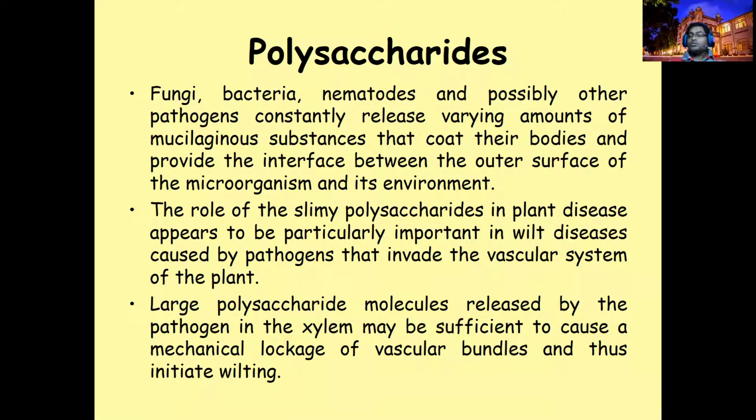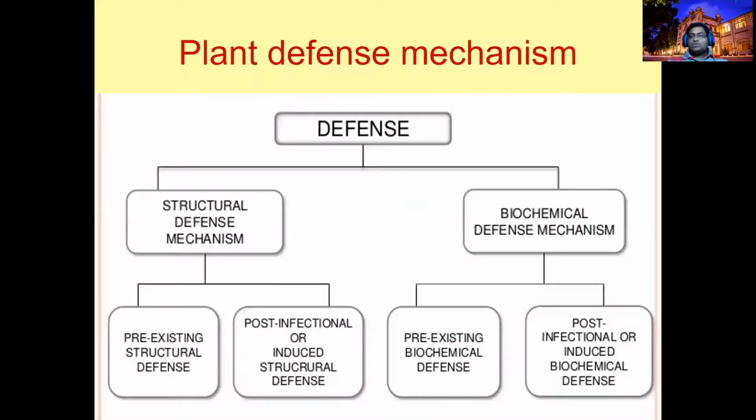So how does the pathogen use their weapons? There are 2 broad categories: physical and chemical. Within the physical and chemical, there are different components we study. Against these weapons, plants use their anti-weapons, or we call them plant defense mechanisms, right? How do these plant defense mechanisms work? So we are going to study.